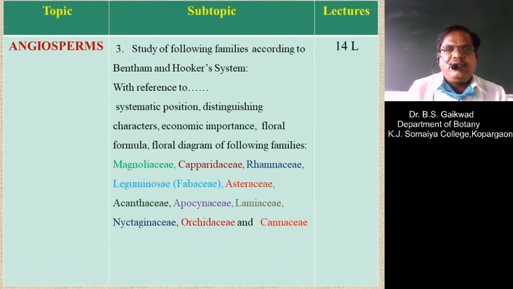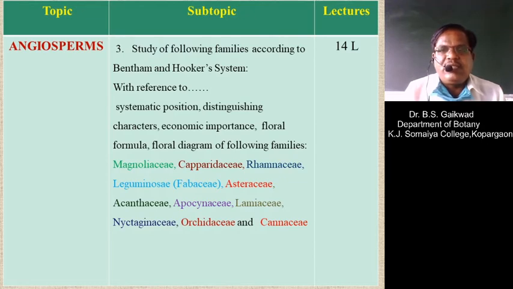Then the third chapter is the study of the following families according to the Bentham and Hooker system of classification, which is the ideal system of plant classification. In this syllabus, the study of the family will be done with reference to the systematic position.